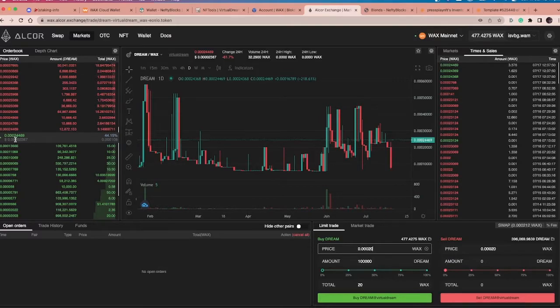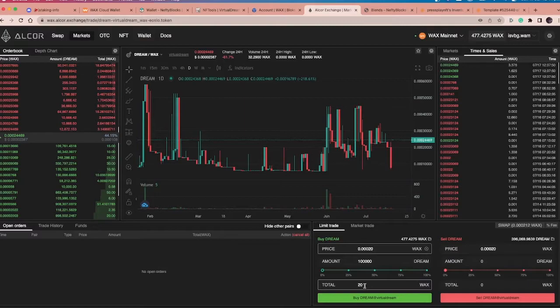I could instantly buy it at this 24.4069, blah, blah, blah. I can swap it. I think it was 23. I'll have to go back and check it, but I'm pretty sure it was around 23. Or I can do a limit trade, and I can wait and be a little bit patient. So I can set it even lower, save myself a few wax, set that price, and wait. Instead of it costing me 23, 24, maybe even up to 25 wax, because there isn't that much being sold here, this is going to go up. This is probably going to get up closer to 25 wax in total.